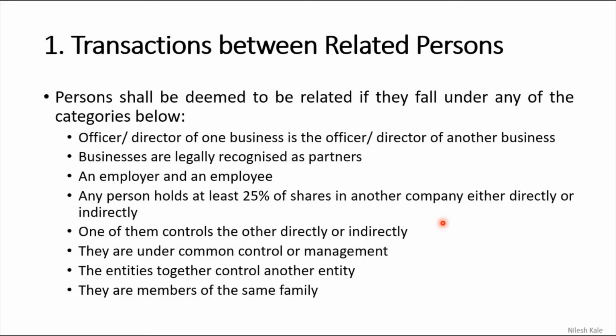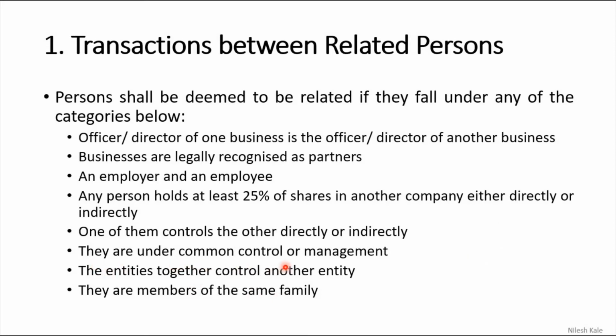Suppose there is a holding company. Here there is a holding company and below that there is a subsidiary company, and this subsidiary company is holding another subsidiary company, a sub-subsidiary company. Now the first company was holding this company and it is holding the other company, the sub-subsidiary company. So the sub-subsidiary company and the main holding company are related persons.